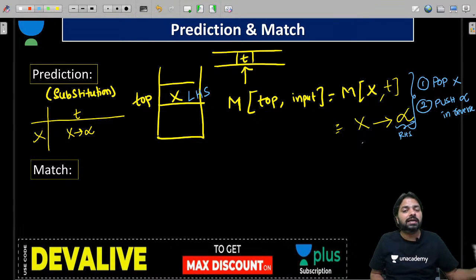Pop LHS, that is, pop the top of the stack, and push RHS in reverse order. That RHS is there in the table. Everybody? Yeah, that is the prediction. Okay, now what is the match?